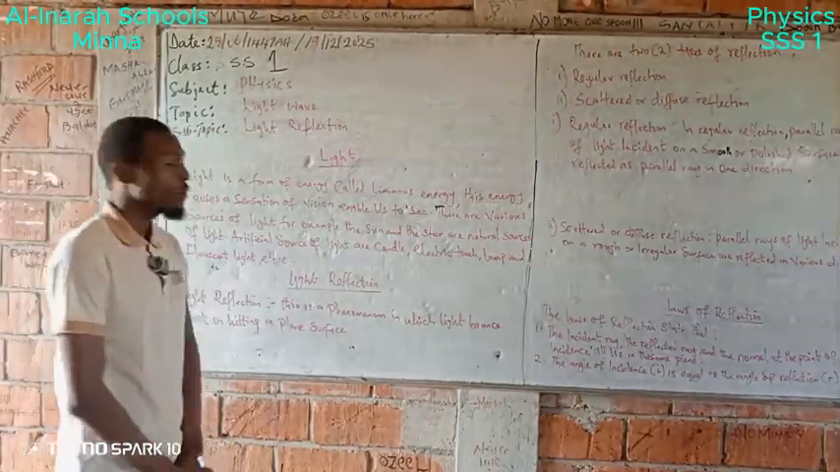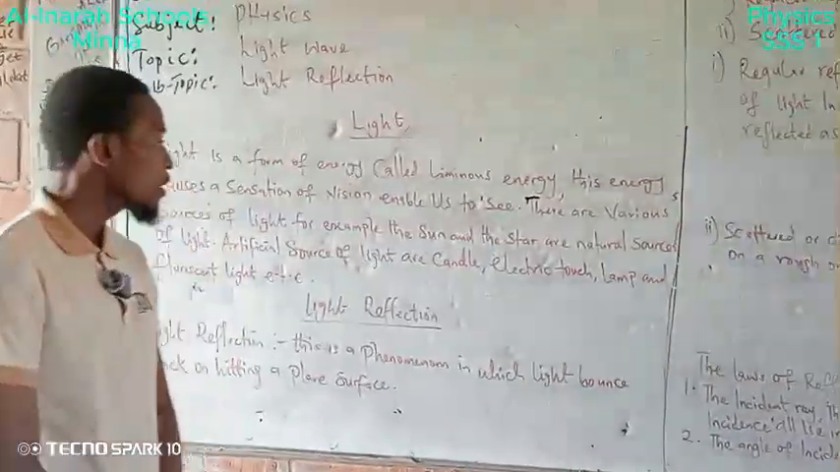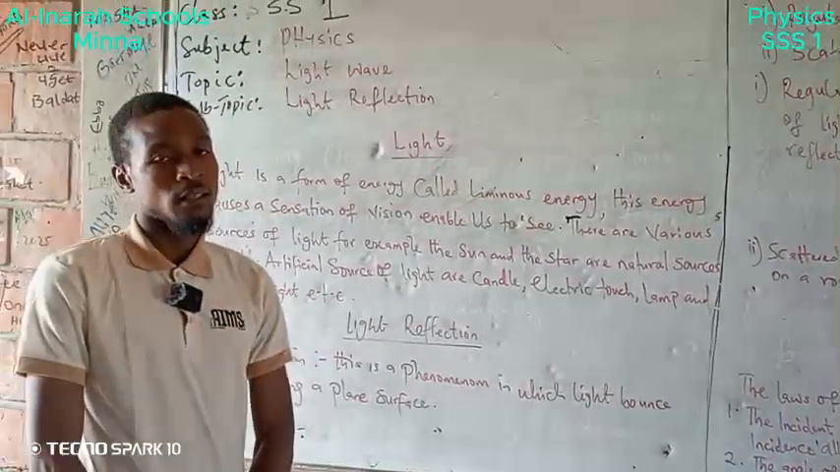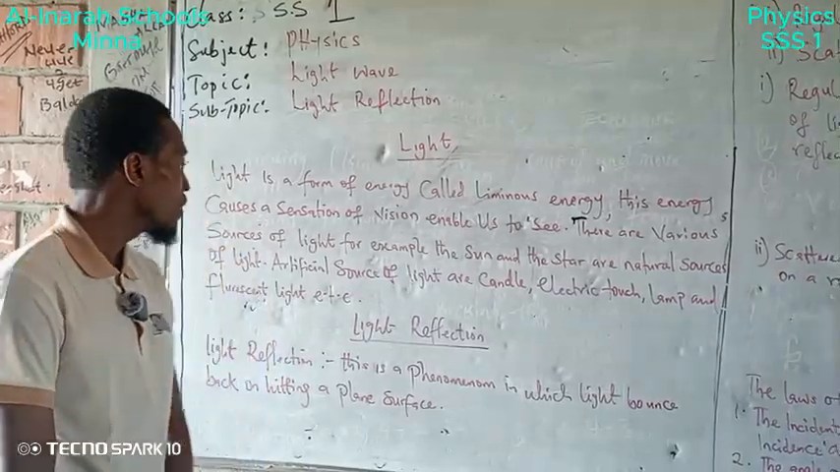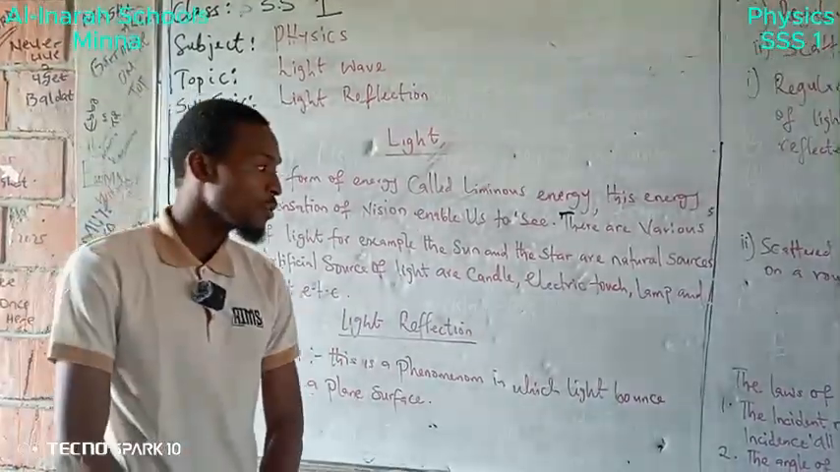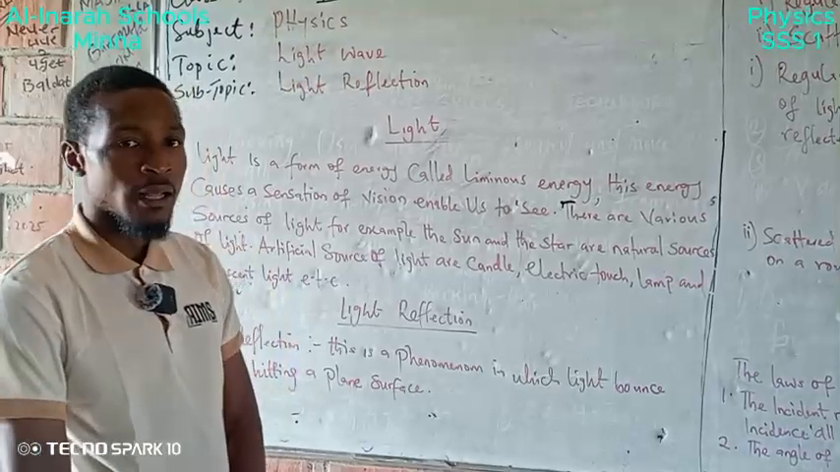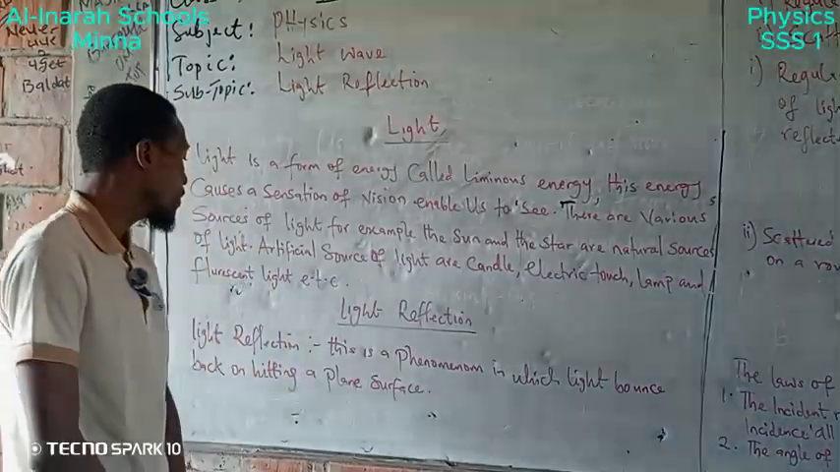There are various sources of light. We have the natural source of light, which is the sun and the stars. And we also have the artificial source of light, which is candle, electric lamp, and fluorescent light.